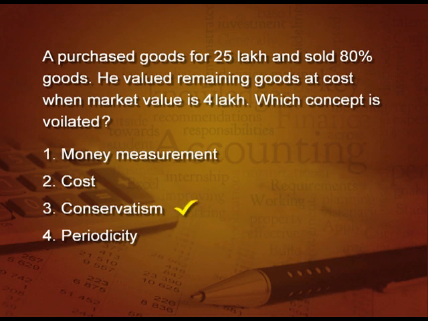Yes, conservatism, because conservatism says you have to value the goods at cost or market price, whichever is less. So, he is taking the goods at cost which is more than the market price, and it is wrong according to the concept of conservatism.